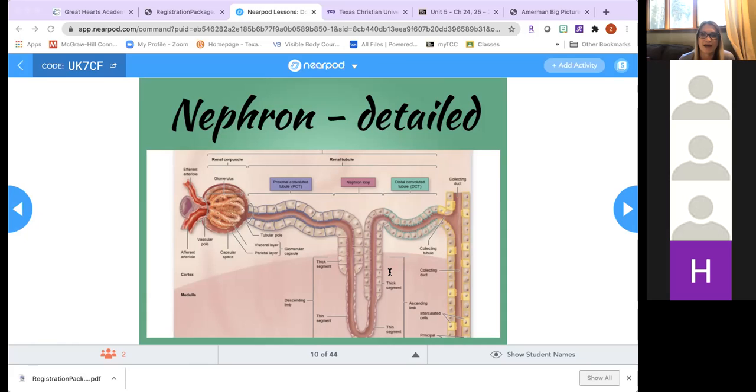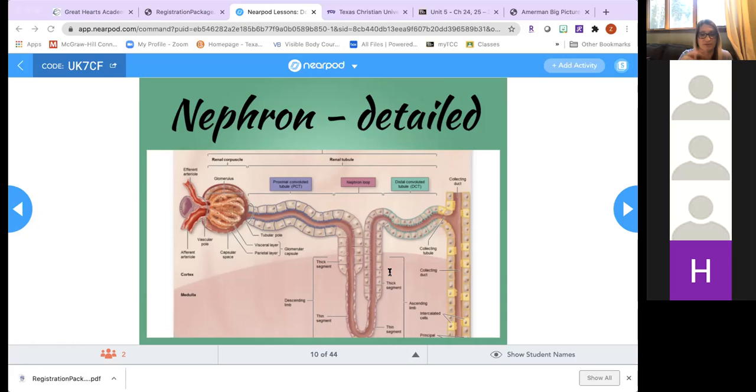Both of these limbs have thick and thin segments, and the thick segments are going to be cuboidal cells, and the thin segment is going to be made out of squamous cells. As urine is formed, there will be a lot of movement of fluid and substances across these tubules.